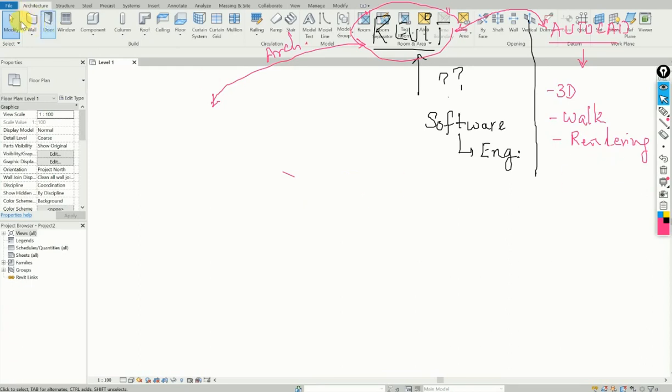Can you see what is written here? Walls, doors, windows. So in Revit, it knows what you're inserting. When you make a wall, it is a wall, not just lines. It is specific about everything. This is the first part of the story of Revit.